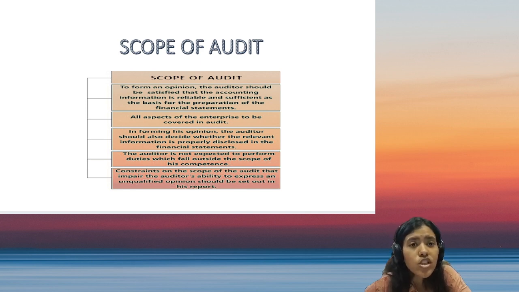The next is that the auditor should ensure that all the supporting documents and books of accounts on the basis of which financial statements are prepared are reliable and sufficient. Now, what does this mean? In today's world, generally companies run on software. So when the auditor is checking, for example, an area like sales, he should ensure that the sales register present in the software, the sales register in hard copy, if there is one with the company, or any third register with the company, all of this should match, and all of this should match with the books of accounts also.